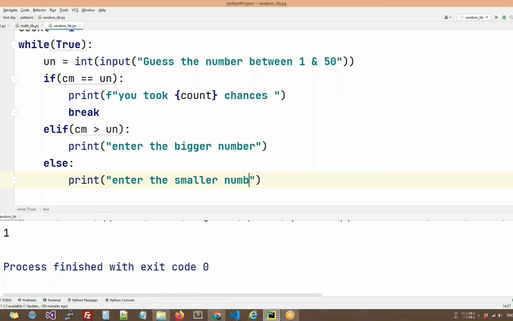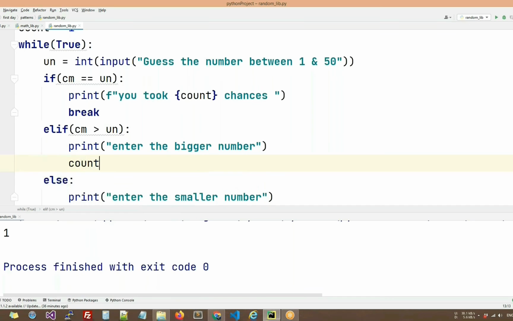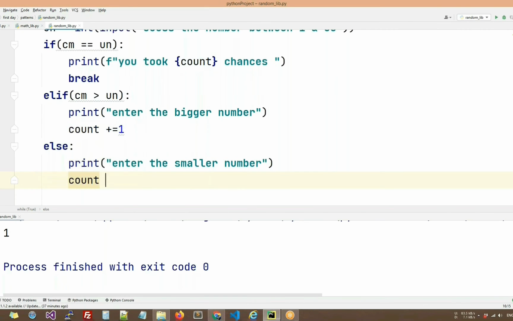To count the number of chances of the user, we will increase the value of count with the help of count plus equals 1 in both the else parts. And now we will try to run the code and check the logic.